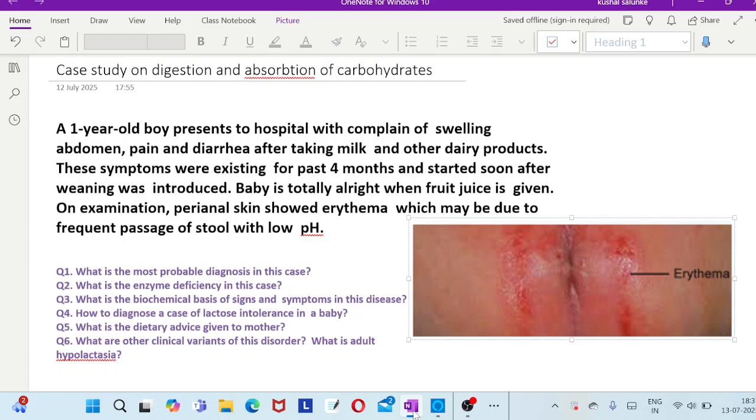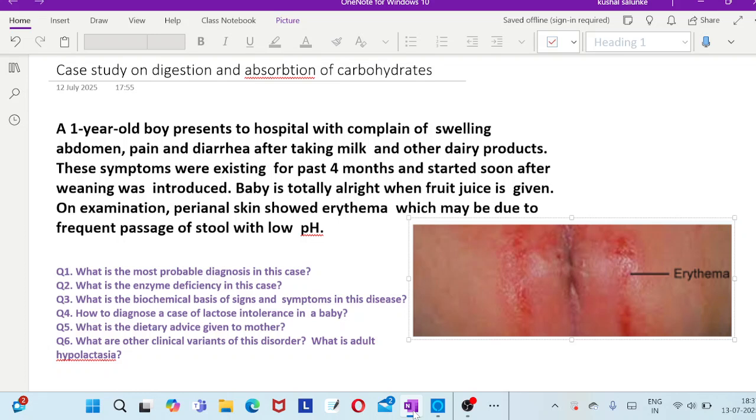Okay. On examination, you will examine the child and the perianal skin will show erythema, which may be due to frequent passage of stool with a low pH. So the first question is, what is the reason for perianal erythema? It is because of the low pH stool, and why the low pH stool is happening we will see subsequently. The next question is, what is the most probable diagnosis in this particular case?